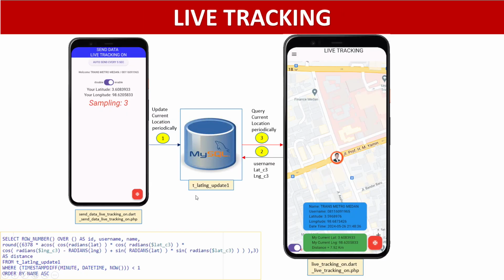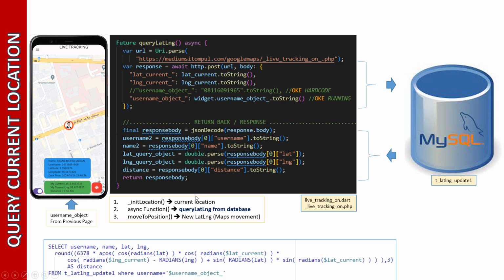Now I want to make this the query lat long. Query current location, we put here query lat long. Please see this one. We have three parameters here. This one, this one, this one.